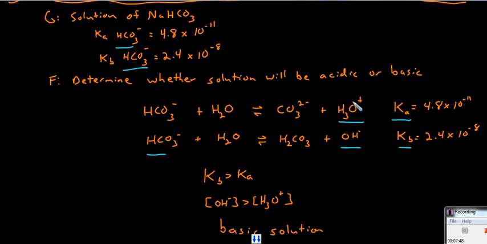Well, this top reaction, it is governed by Ka, which is 4.8 times 10 to the minus 11. Now, the greater the K value, the greater the extent that the reaction occurs, because there's a higher concentration of product to reactant. Now, Kb, that's 2.4 times 10 to the negative 8. We see that though this top reaction goes to some extent, the bottom reaction occurs more significantly because it has a greater equilibrium constant. Kb is greater than Ka. Hence, we should expect to have a greater concentration of hydroxides than hydronium in the solution. Hence, we should have a basic solution.